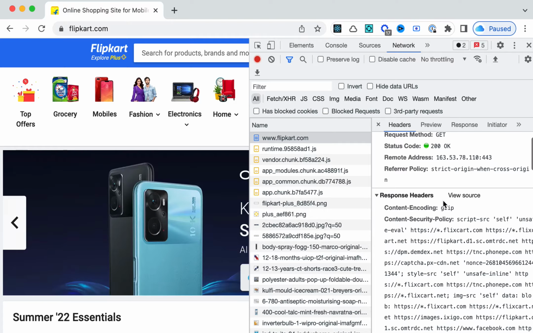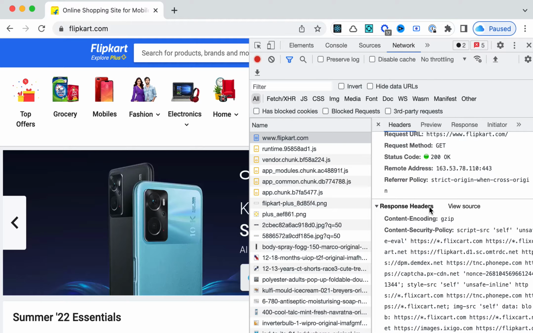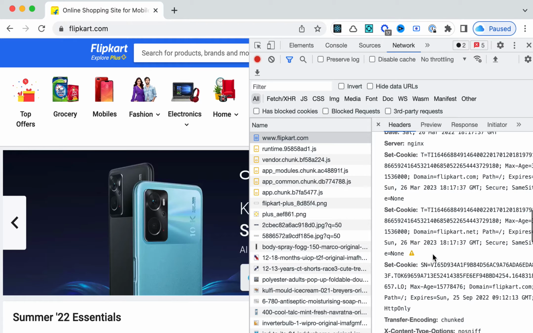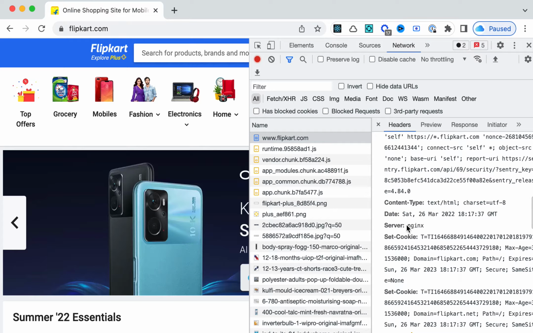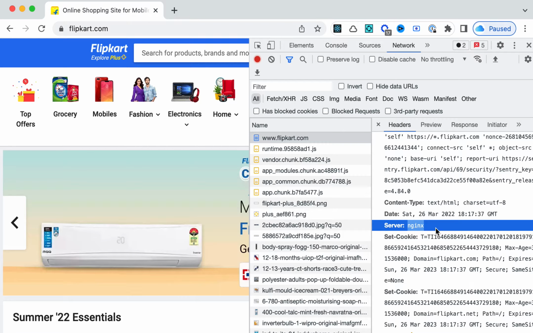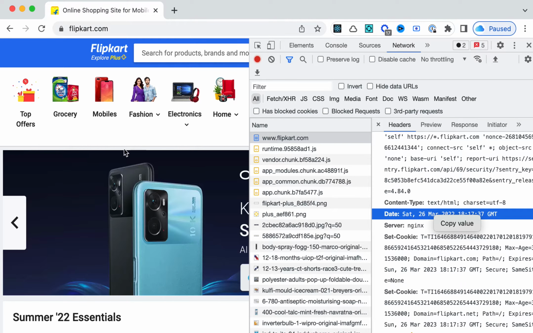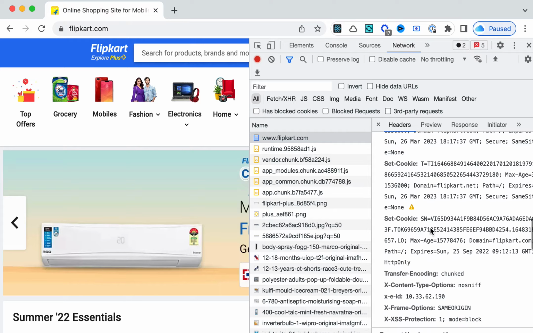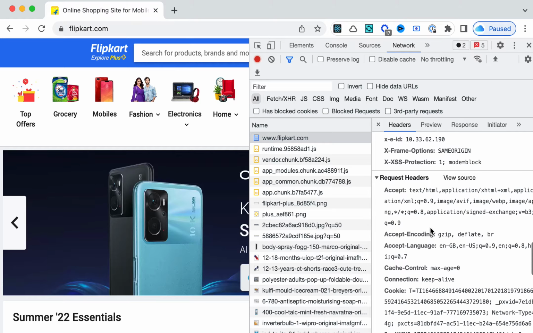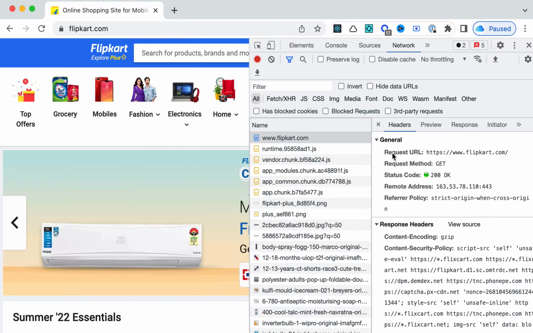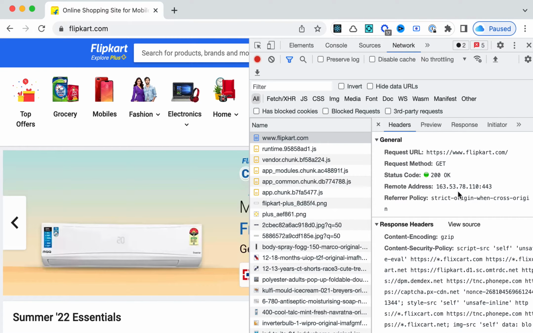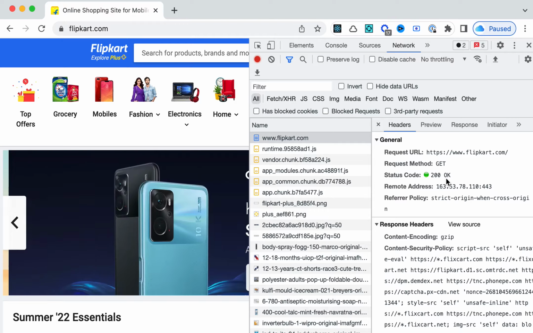So if you see the response, there are response headers. Different things will be there, like from what server it is coming. So nginx is the server. Then the content type, what type of document this is. This is an HTML type of document, and that's why this is text/HTML. We don't need to go into all those details, but I just wanted to show you that the highlight of this is that we are going somewhere, we are getting some data, and we are getting it successfully. That's why this is mentioned with 200 status.